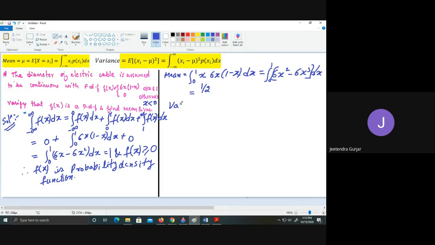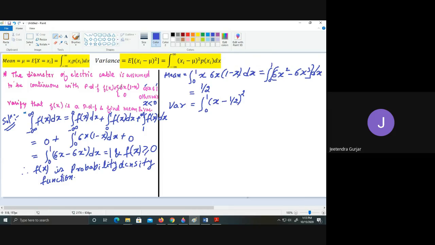Next we will go with the variance. Variance is given by the formula I have already mentioned above. You can substitute minus infinity to infinity, but they have given only the interval 0 to 1. I take x minus mu the whole square, where mu is nothing but the mean, so I substitute 1 upon 2 square, and p of x here is f of x.